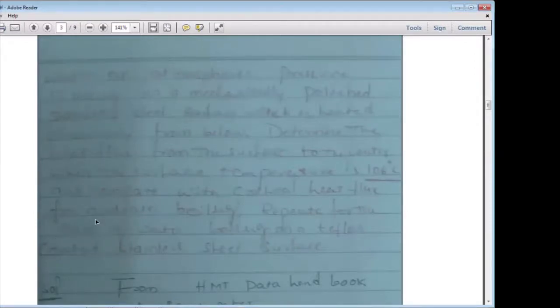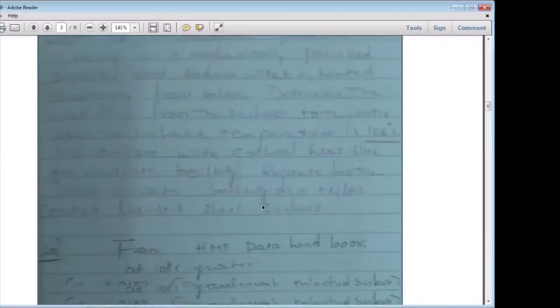He clearly mentioned here nucleate boiling. Suppose the heat flux you calculated is more than the critical heat flux. What type of boiling is that? That is called film boiling. Understand? Yes, sir. Here it is clearly nucleate boiling.